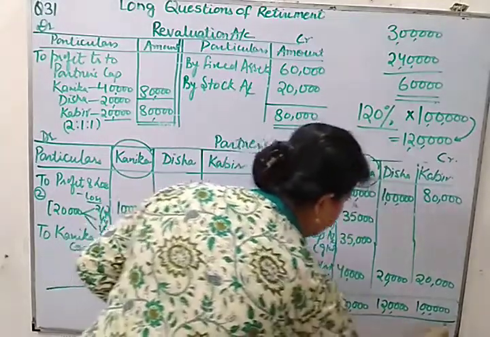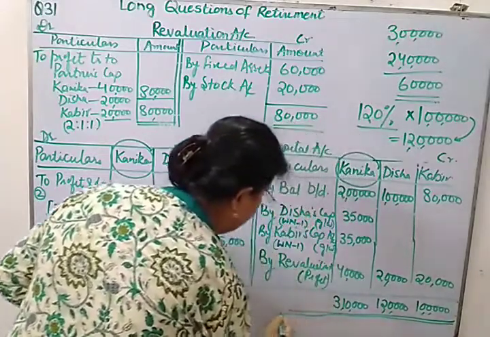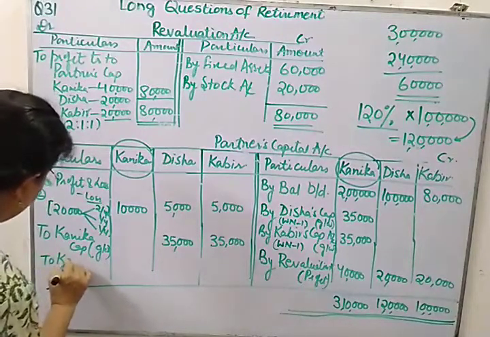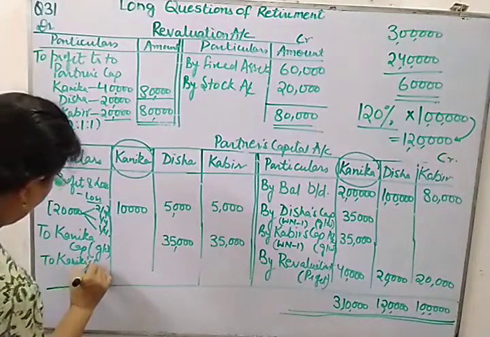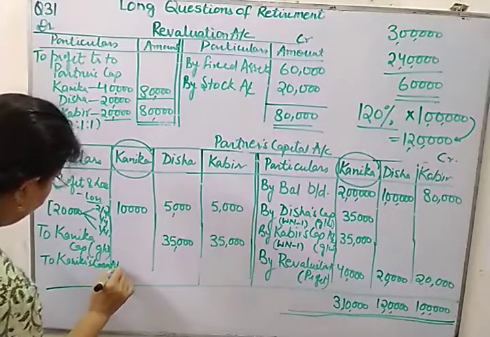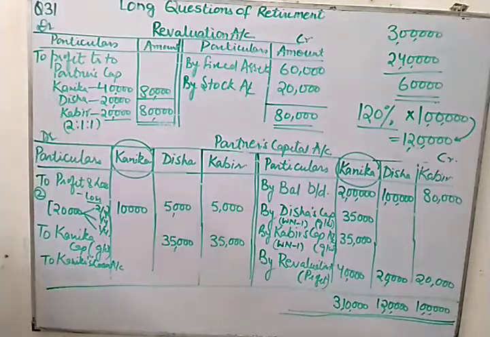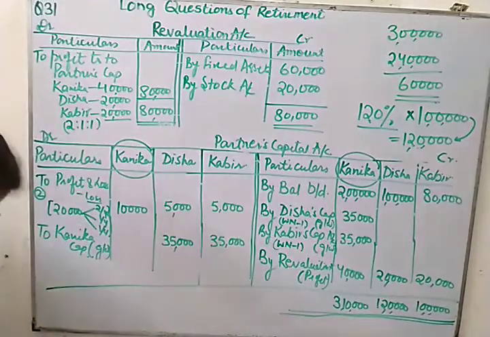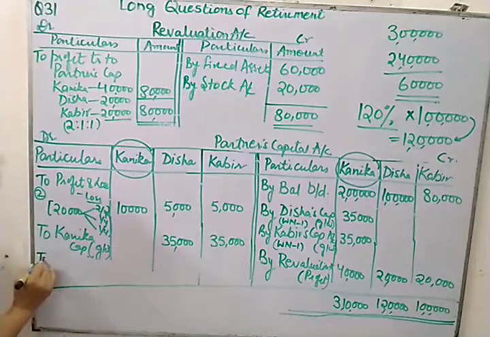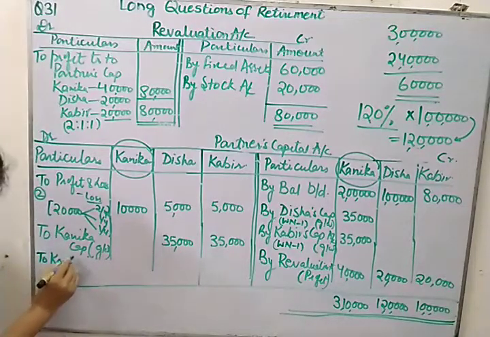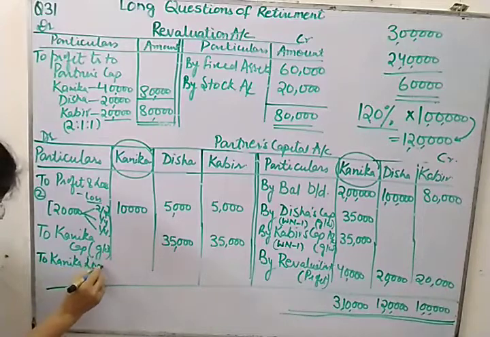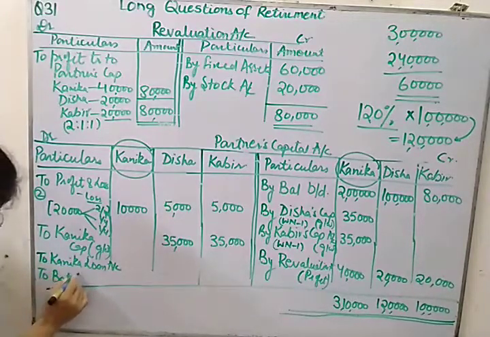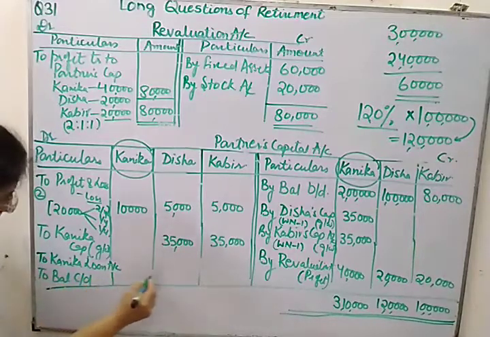So let us see the balancing figure. But before that, we'll be writing Kanika's loan account. This is Kanika's loan account. I am writing it again because it is not clearly visible. So this is to Kanika's loan account, and in the last, this is balance carried down, and this balance carried down is for these